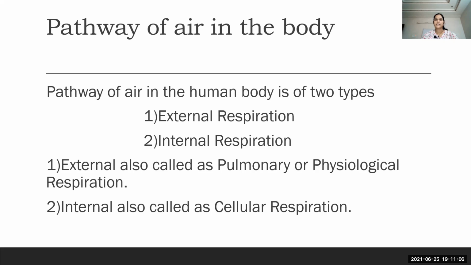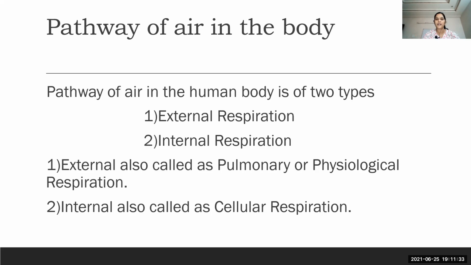That is all studied under this pathway. The pathway of air in our human body is of two types: external respiration and internal respiration, covering breathing in oxygen and releasing carbon dioxide.